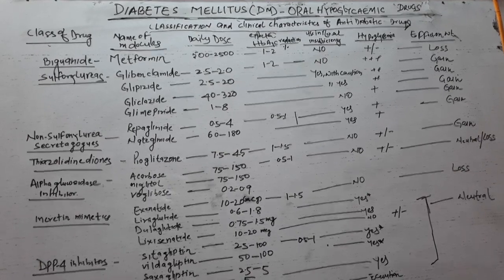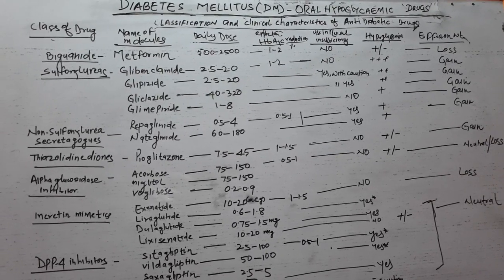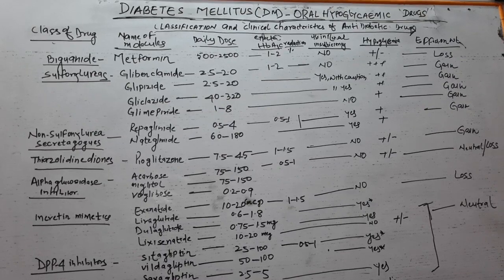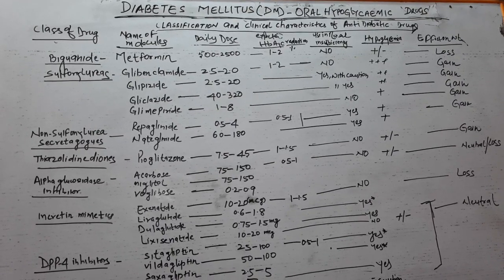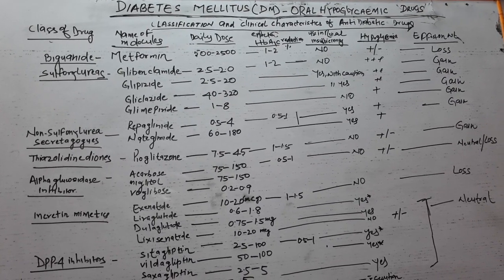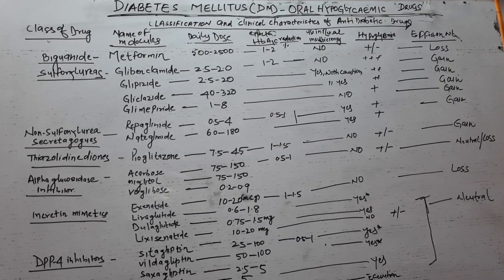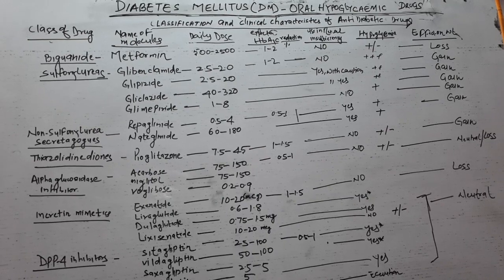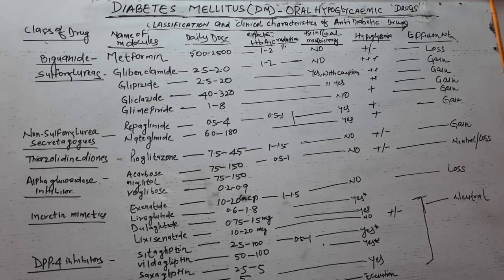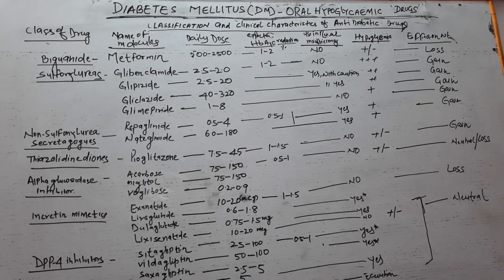Metformin is absorbed from the small intestine, the oral bioavailability being 50 to 60%, the half-life is 4 to 6 hours, and the duration of action is 8 to 12 hours. It is excreted unchanged by the kidney by glomerular filtration and tubular secretion.